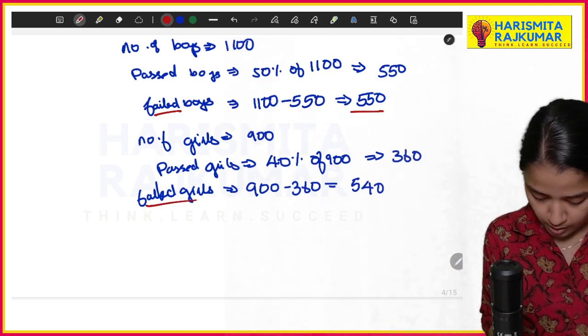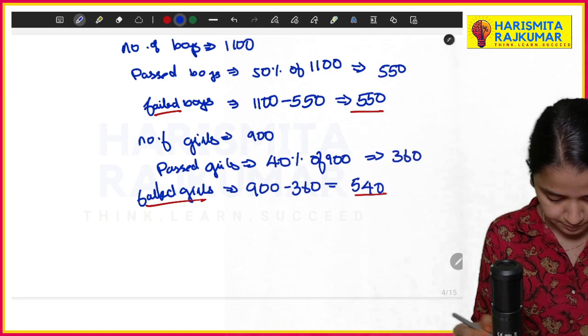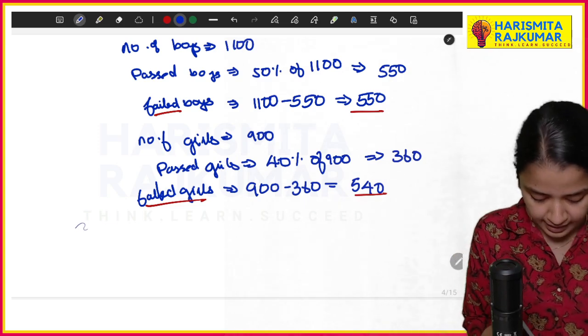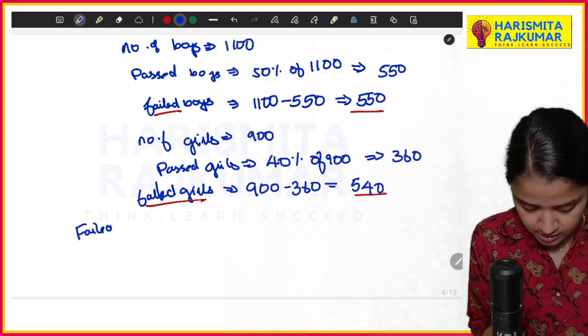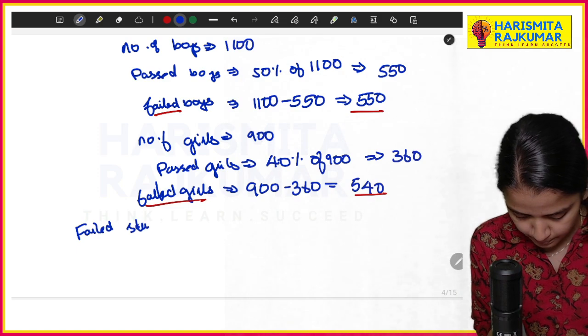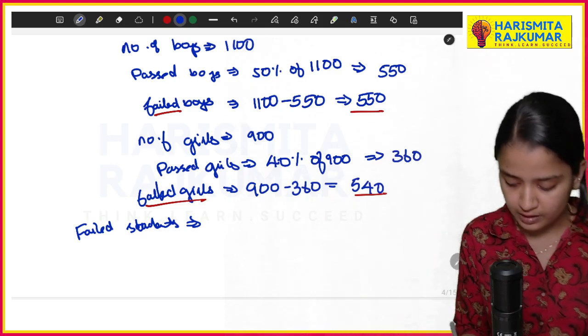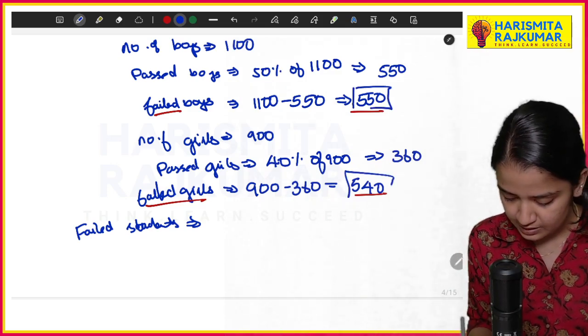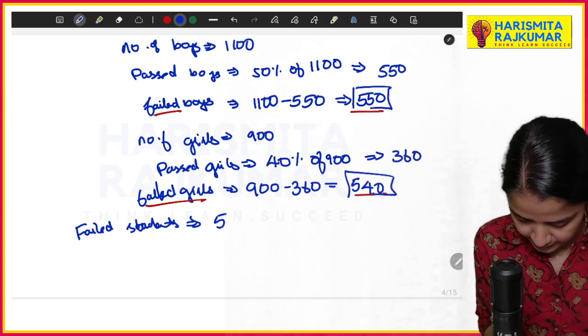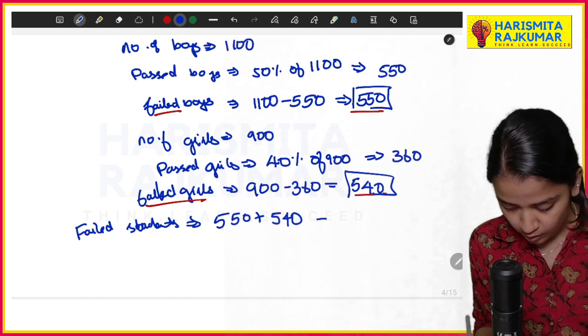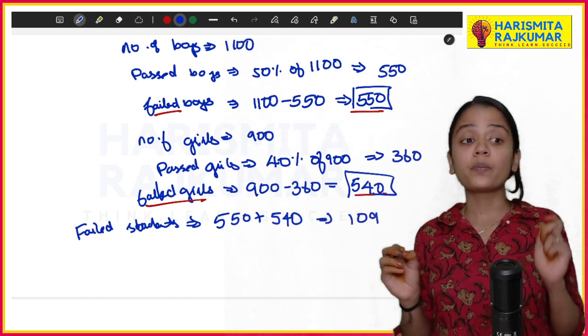Now the total number of failed students will be the number of boys plus the number of girls. So 550 plus 540, I will get 1,090.